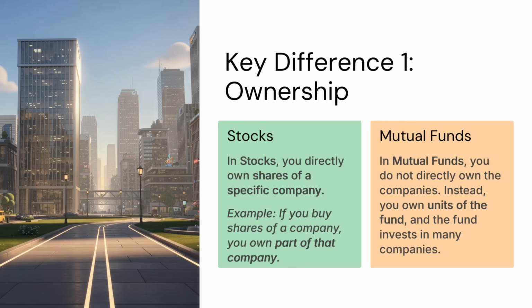Key difference 1: Ownership. In stocks, you directly own shares of a specific company. For example, if you buy shares of a company, you own a part of that company. In mutual funds, you do not directly own the companies. Instead, you own units of the fund, and the fund invests in many companies.